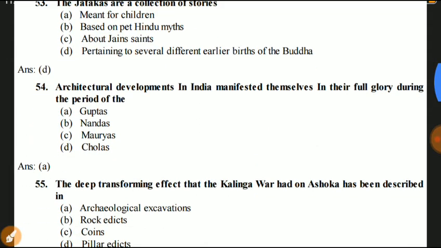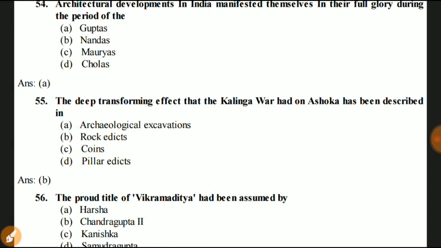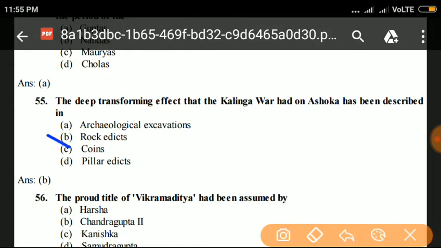Next question number 55. The deep transforming effect that the Kalinga war had on Ashoka has been described in archaeological excavations, rock edicts, coins, or pillar edicts. Answer is B, rock edicts.